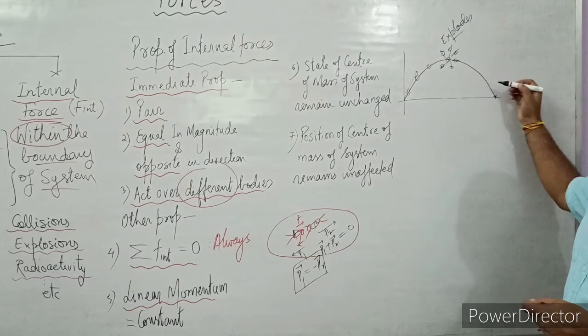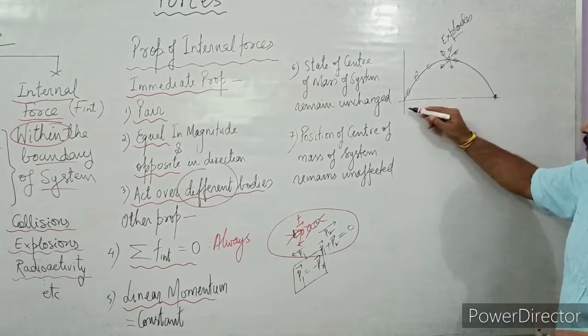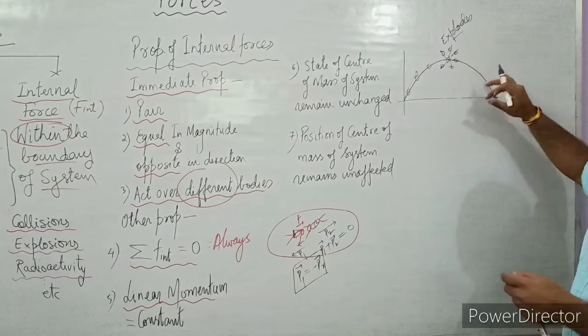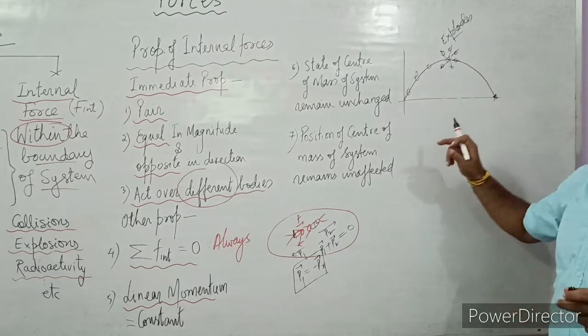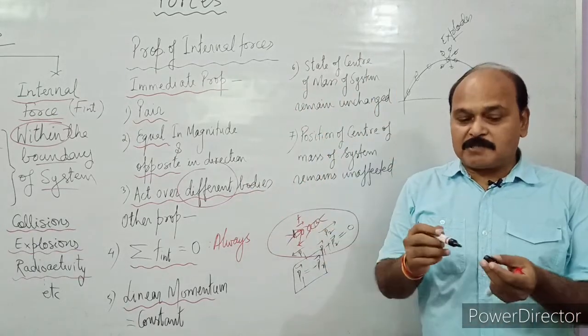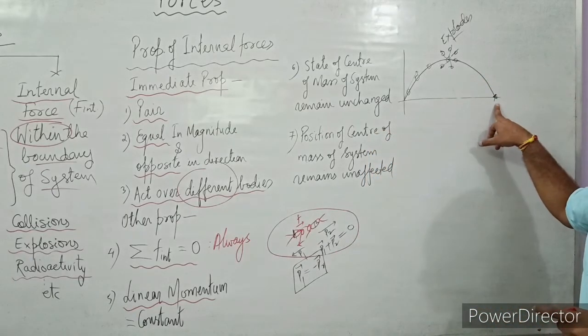There might not be any particle reaching this particular place, but the center of mass of this bomb would still land here, and the broken pieces will fall apart in different directions to different places, such that if we find the center of mass of all those broken fragments, it will come out to be the same as this.